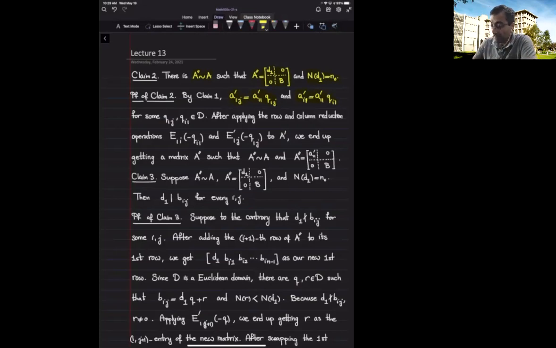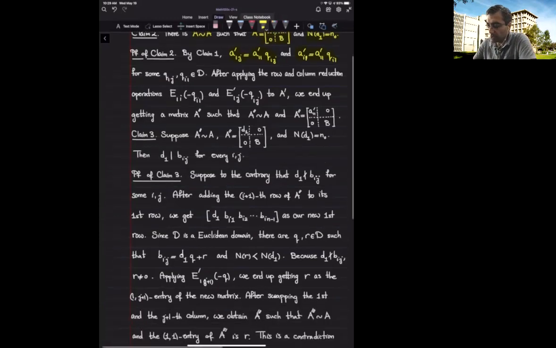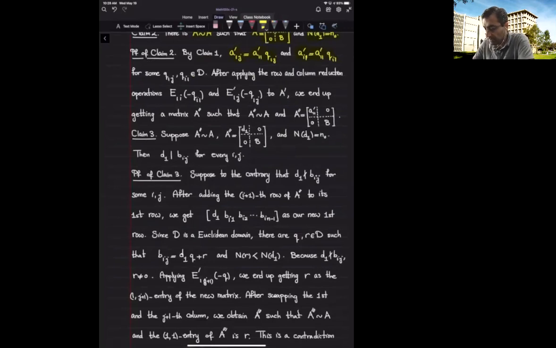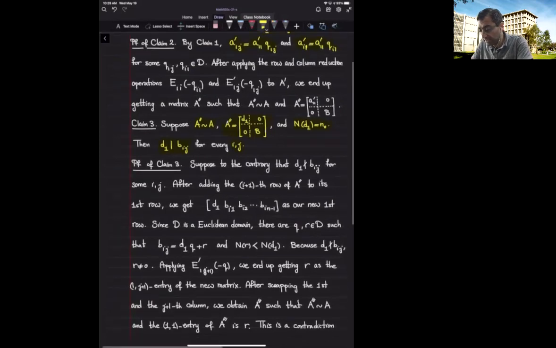So far, so good. Now, the only remaining thing is to show that, in fact, this D1 divides all the entries of this matrix. So suppose that this is not the case. Suppose that D1 does not divide. So again, this is what we want to show: if A prime is equivalent to A double prime, which is equivalent to A, and it is of this form, and the norm of the top one is the minimum, then this top one should divide all the rest. Suppose that this is not the case and D1 does not divide the ij entry.